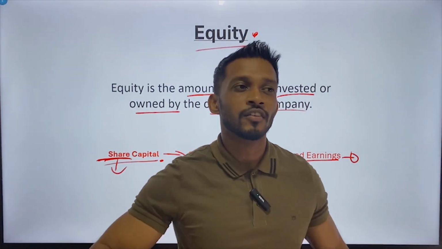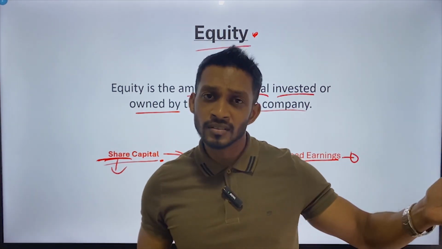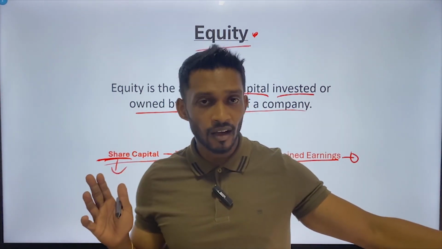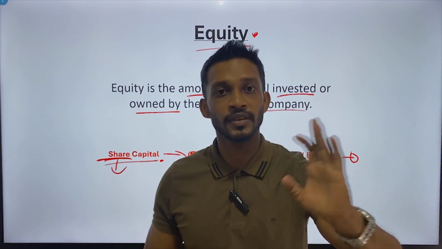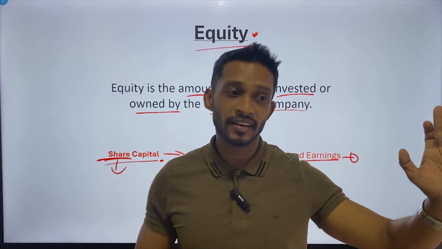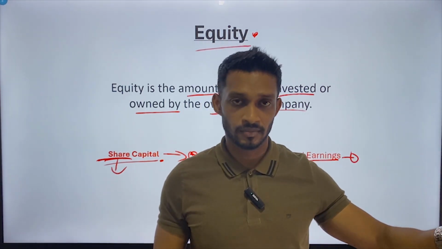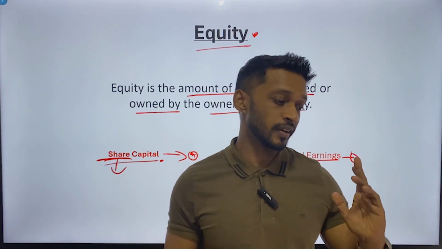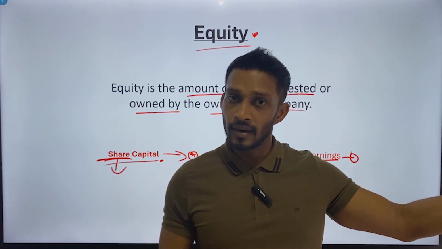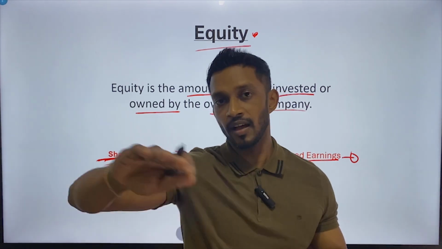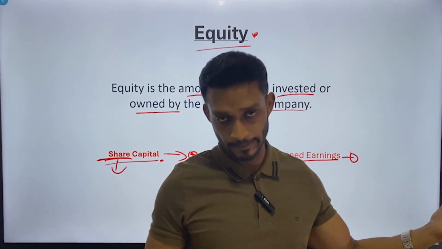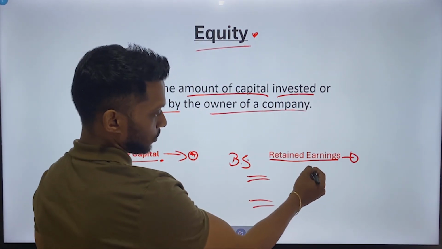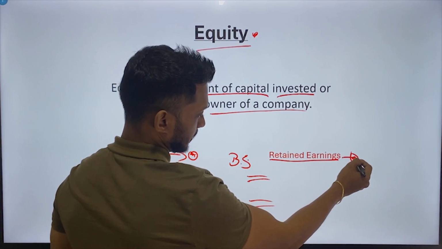So if you have some understanding about the accounting cycle, at the end of the period we are closing all the accounts, tallying all the accounts, and transferring income balances to the balance sheet. In general we call that closing accounts. At the point of closing accounts, the income statement balance, the P&L balance for the year, we move to the balance sheet. If not, the balance sheet will not get tallied. That's why I showed this as retained earnings under equity.